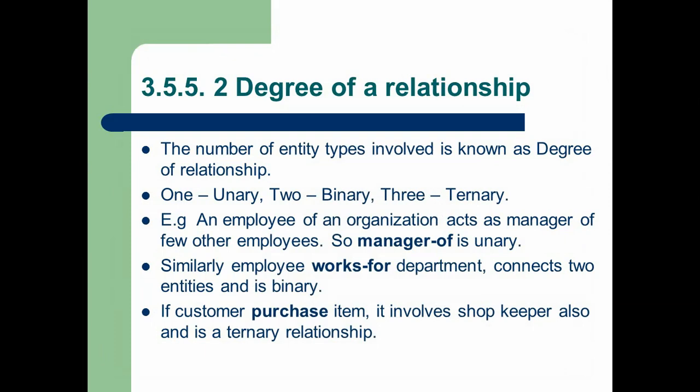In a similar way, employee works for department connects two entities and is called binary. In an organization you can see a single employee works for more than one department, then this degree is called binary degree. Here the relationship instance is works for. In the third example, if a customer purchases an item, it involves a shopkeeper in a ternary relationship.